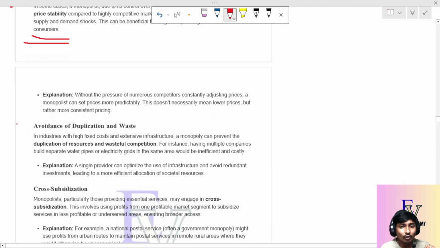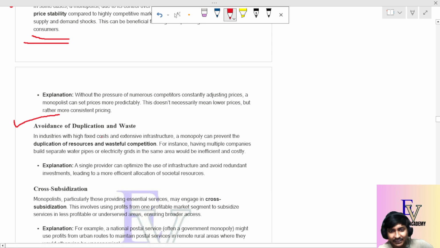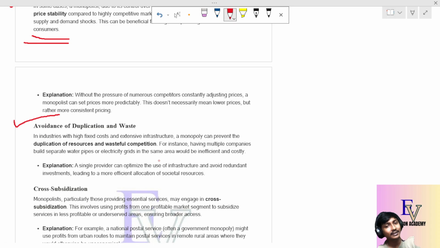Okay. Moreover, avoidance of duplication and waste. Suppose, in industries with high fixed cost and extensive infrastructure, a monopoly can prevent the duplication of resources and wasteful competition. Because having multiple companies build separate water pipes or electricity grids in the same area would be inefficient and costly.